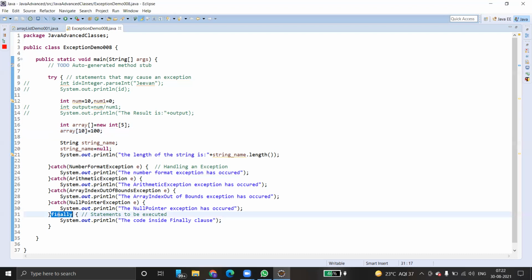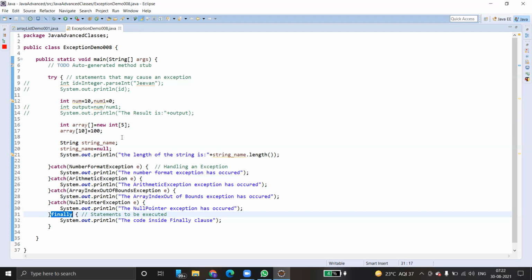The finally block gets executed irrespective of whether an exception is raised in your program. That means whether an exception may arise or may not arise, the finally block gets executed. So this is the syntax for exception handling. In testing, mainly we use try and catch; we never use finally. The try block contains the block of code that may have a chance of getting exceptions.